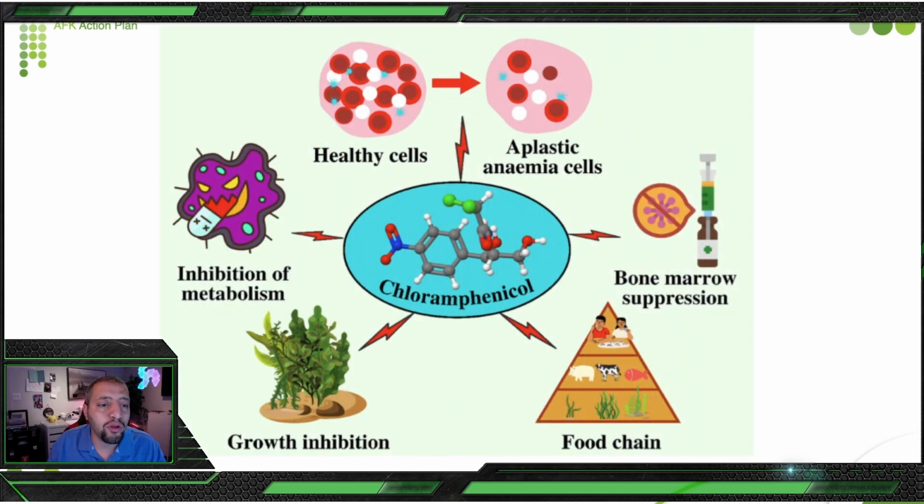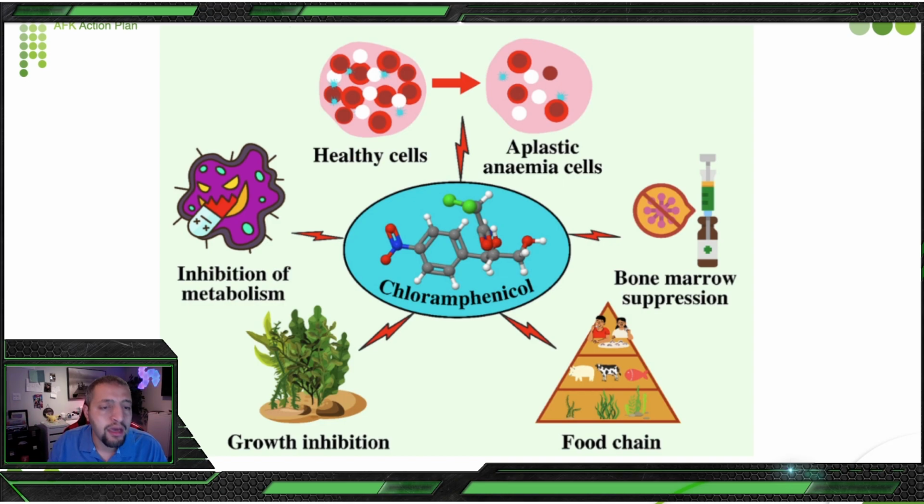Here I have a visual for you so you can correlate in your mind this severe side effect. It affects healthy cells, leading to aplastic anemia, bone marrow suppression, and growth inhibition of metabolism. I don't know about this food chain, honestly. Maybe it's just to complete the picture. But anyway, I would like you to correlate the picture in your mind with the side effect so you can remember it, and to understand why specifically this antibiotic has this severe side effect.